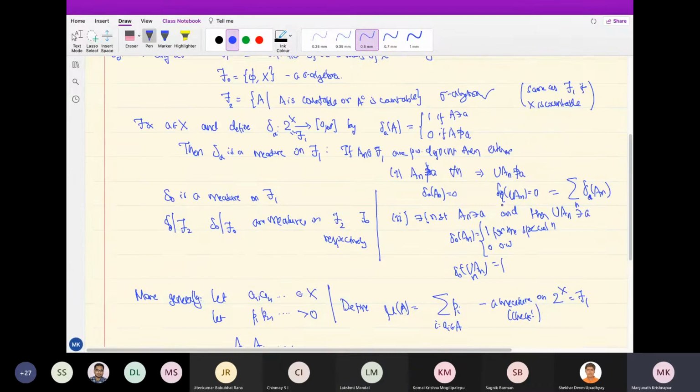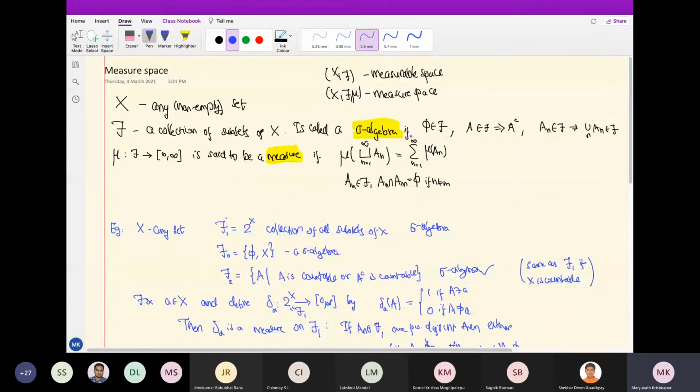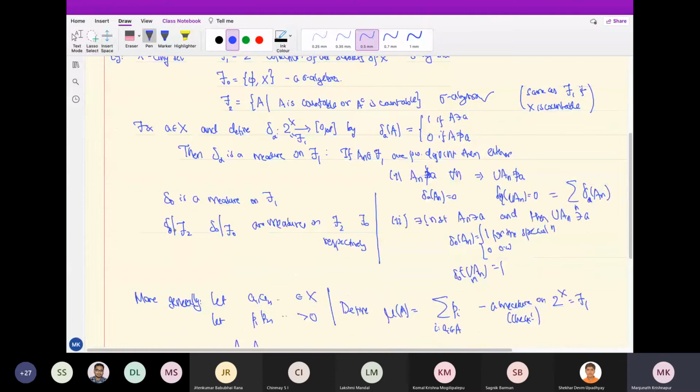This was a question that was asked. Someone asked, if I give X and F, will there always be a measure? So here is a measure. Delta: I take a point at X and put the delta mass at that point. This is called the Dirac measure at A, or delta mass at A. So that is always there.